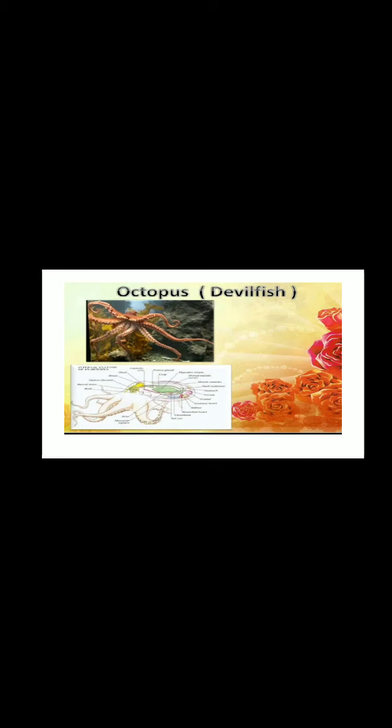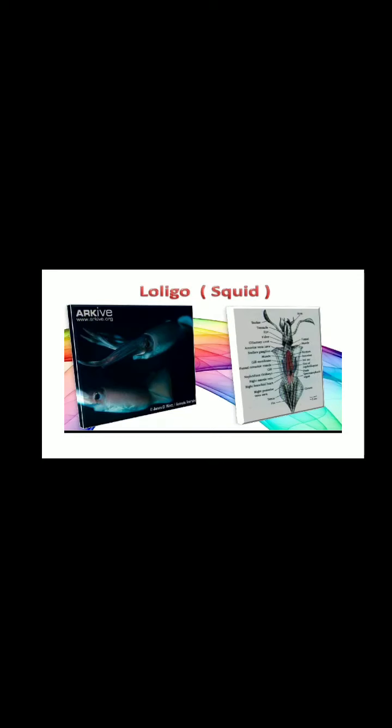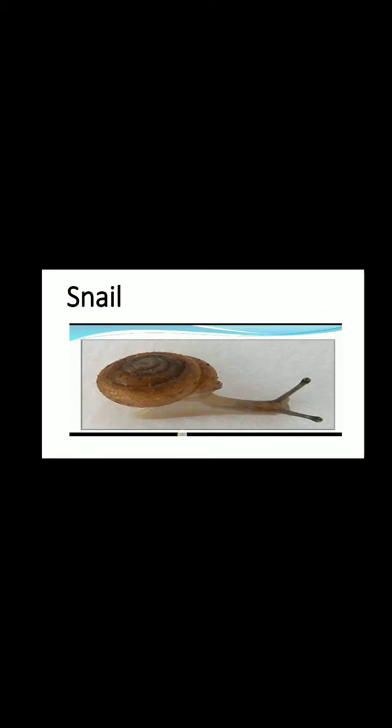Then octopus, devilfish, sepia, cuttlefish. This is cuttlefish, sepia. Loligo or squid, snail. All these are some of the examples of phylum Mollusca.